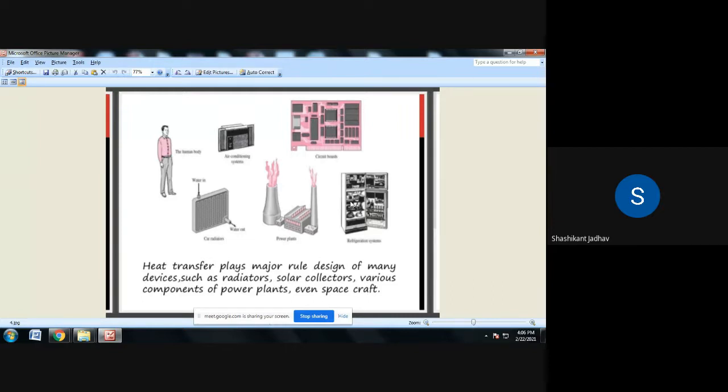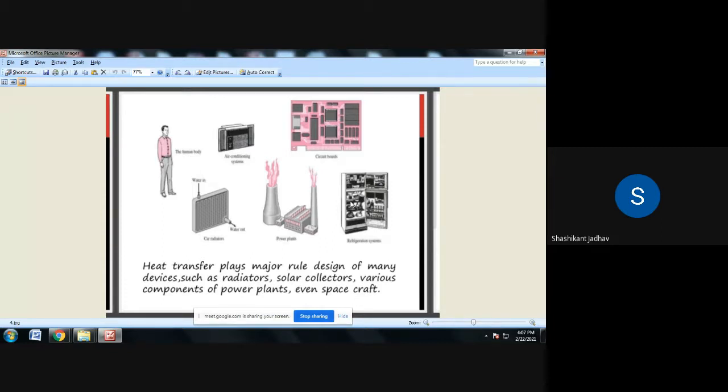So how do we design those components? By using different equations, in which we calculate particular parameters, and according to those parameters we design that component. If we do not design the heat transfer component properly, what will happen? The life of that component will be less. So we design the component by using this subject so that its life is higher.